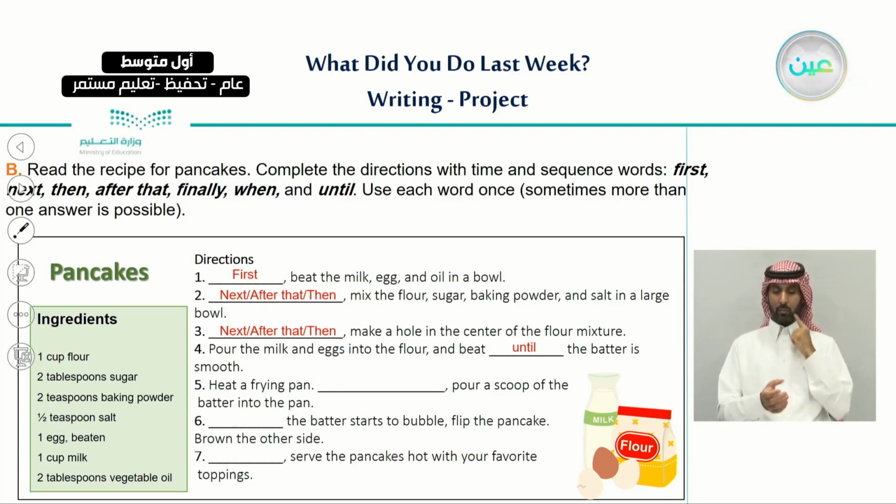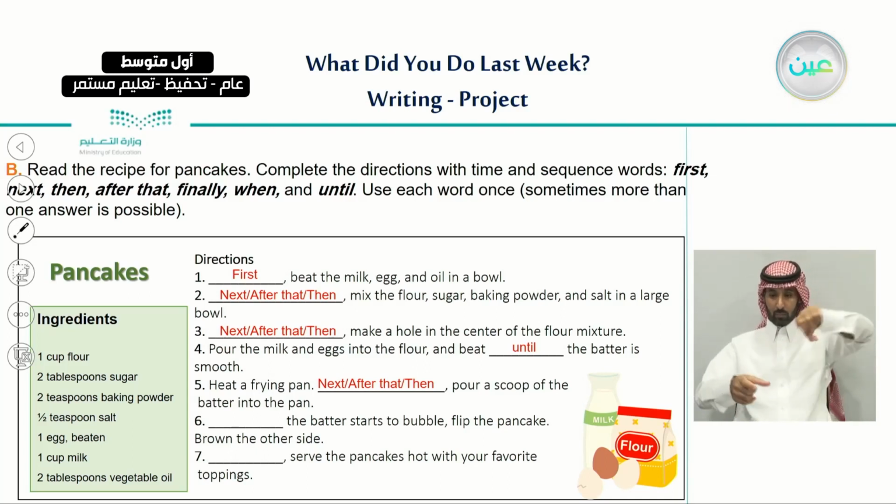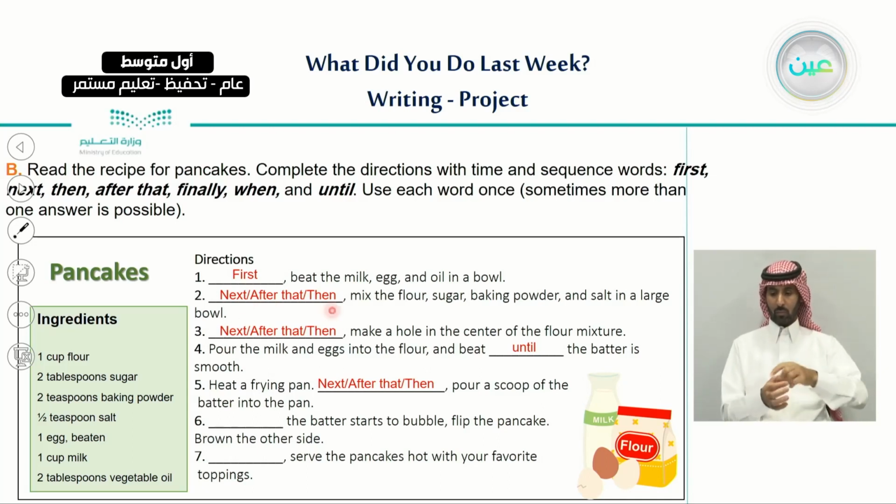Heat a frying pan. Next, or after that, or then, pour a scoop of the batter into the pan. So here, as we said, we can use these 3 sequence words, only one of them, of course, but we can use them more than one time in these directions.